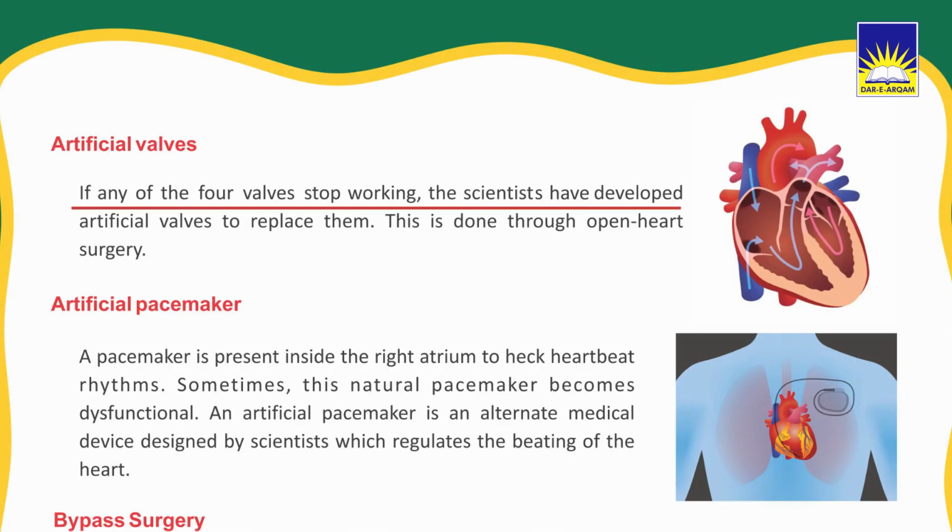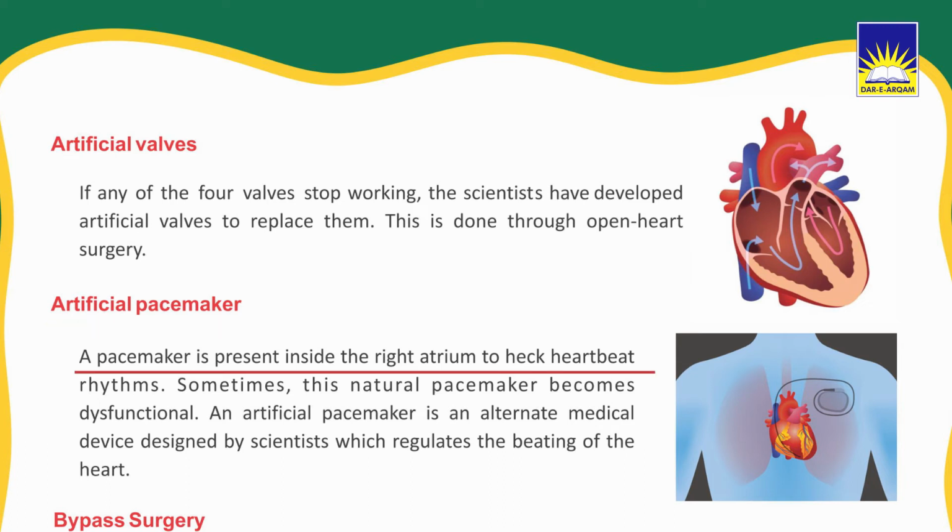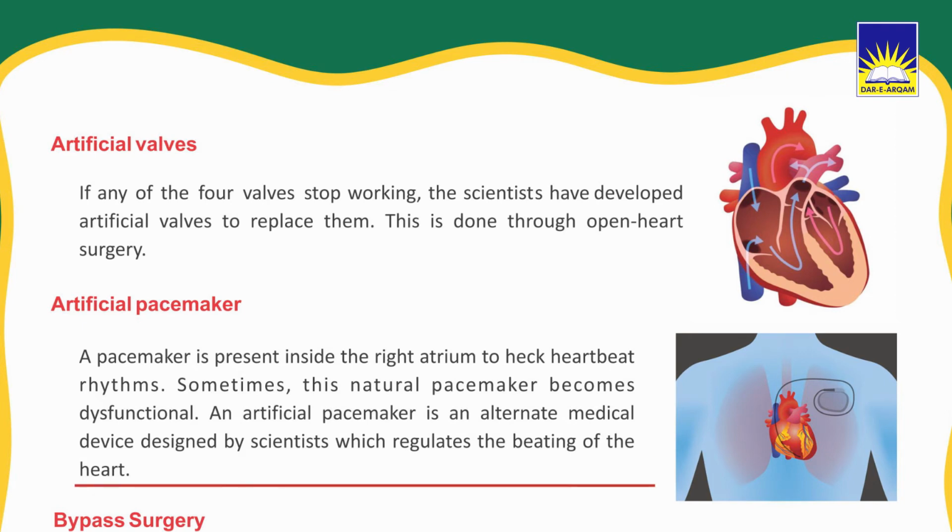Artificial valves. If any of the 4 valves stop working, the scientists have developed artificial valves to replace them. This is done through open heart surgery. Artificial pacemaker. A pacemaker is present inside the right atrium to track heartbeat rhythms. Sometimes this natural pacemaker becomes dysfunctional. An artificial pacemaker is an alternate medical device designed by scientists which regulates the beating of the heart.